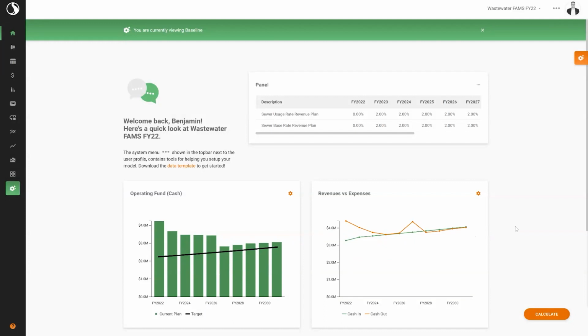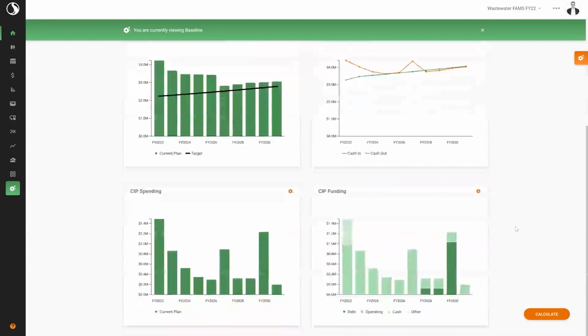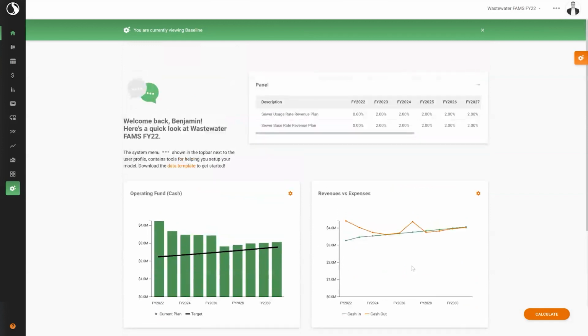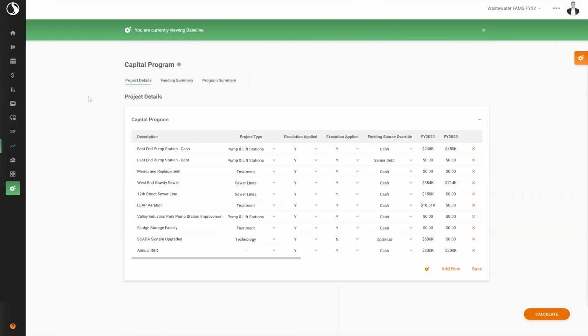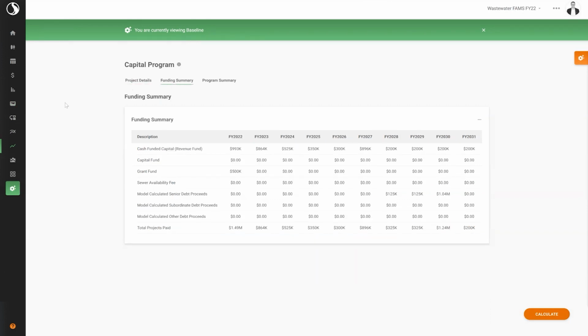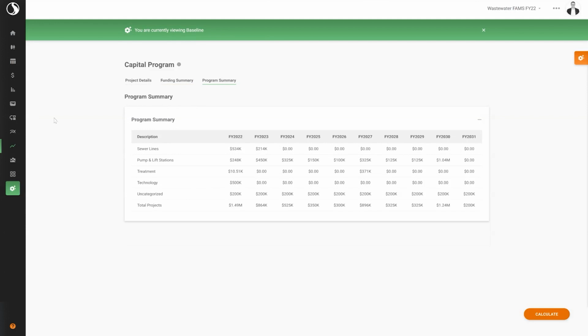We can also see we are meeting our capital funding needs with a variety of sources, including revenue and operating fund balances, debt, and other cash sources. For more details about this plan, we can shift to our capital program page to see exactly how our capital plan is being funded every year. We can also look at our capital plan at a categorical level to see the investment in different project types.